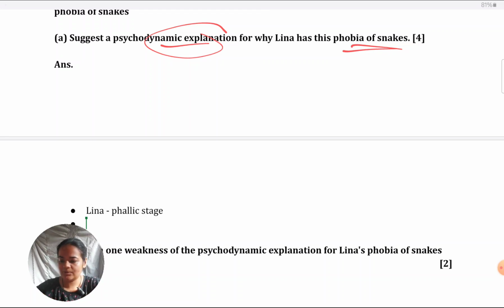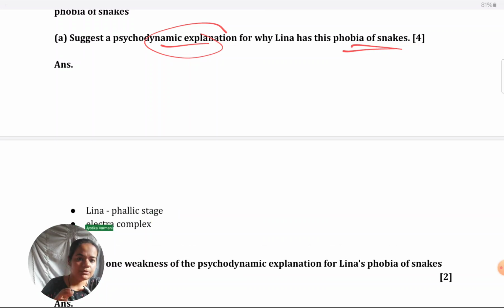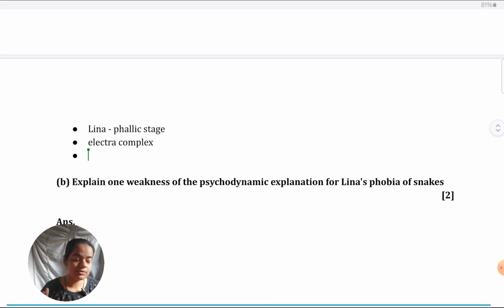Next, your point could be about Electra complex. Of course, I'm just noting the points here. If you're writing about it, you need to relate it with her situation. What must be happening exactly? You need to define that.